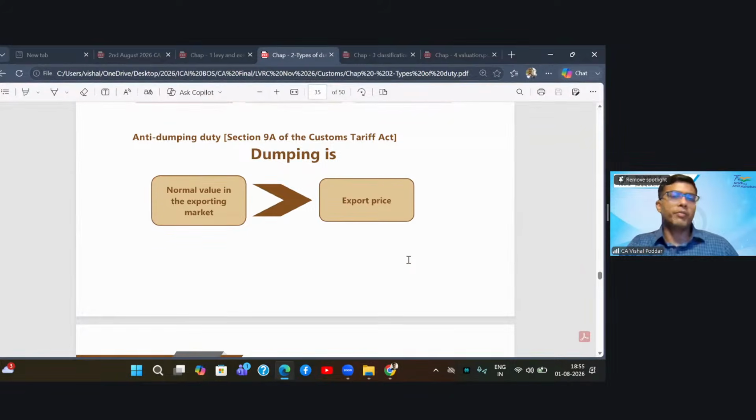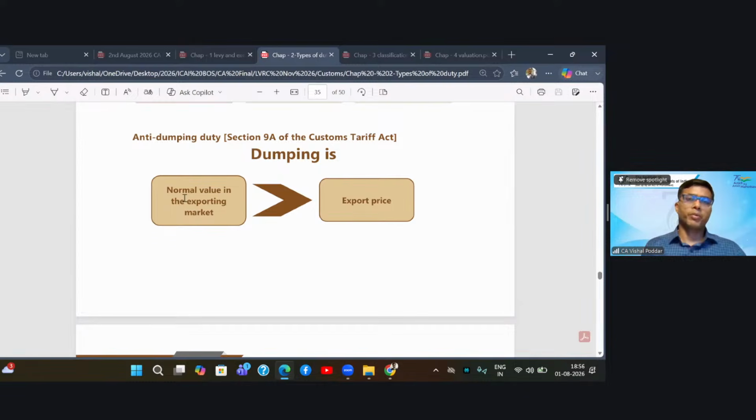Then comes the second protective duty, which is called anti-dumping duty. Now, what is dumping? Students, dumping is that situation where a businessman sitting outside India is purposely lowering the cost and sending the goods to India at a very cheap rate. But what is important to be established is that the export price, that is the price at which it is sending the goods to India, is lower than the normal price of these goods in their own country. So let us say in their own country, they are selling the goods for 100, which is the normal price in their country. But when they are sending the goods to India, they are only charging 40.